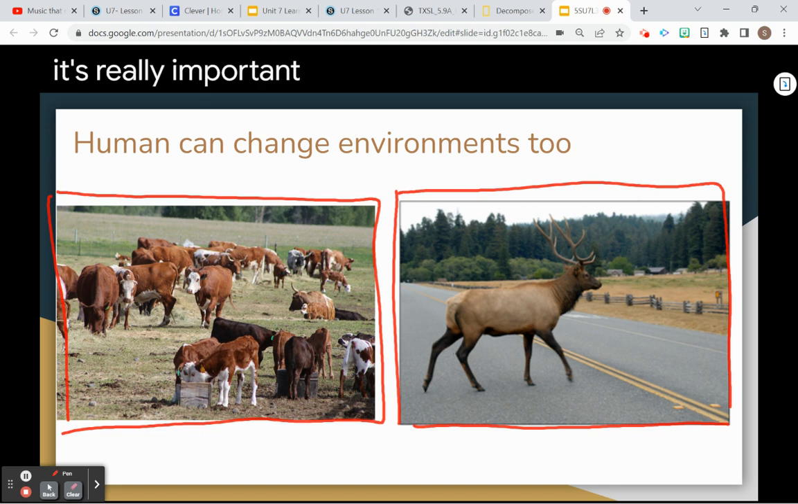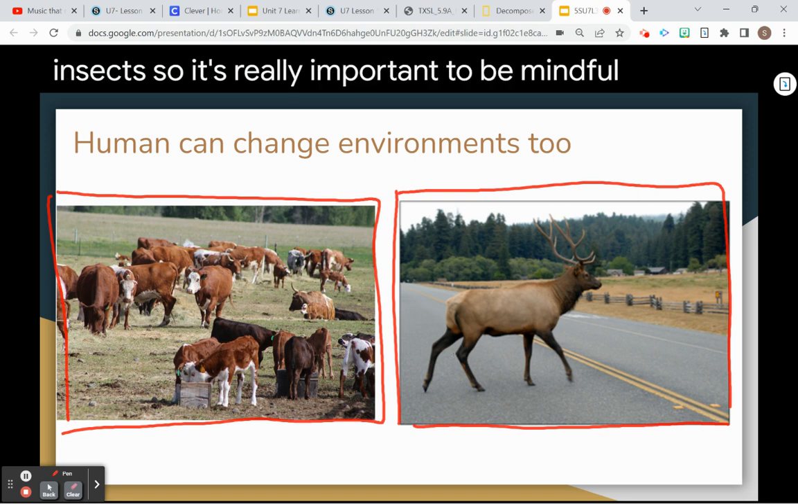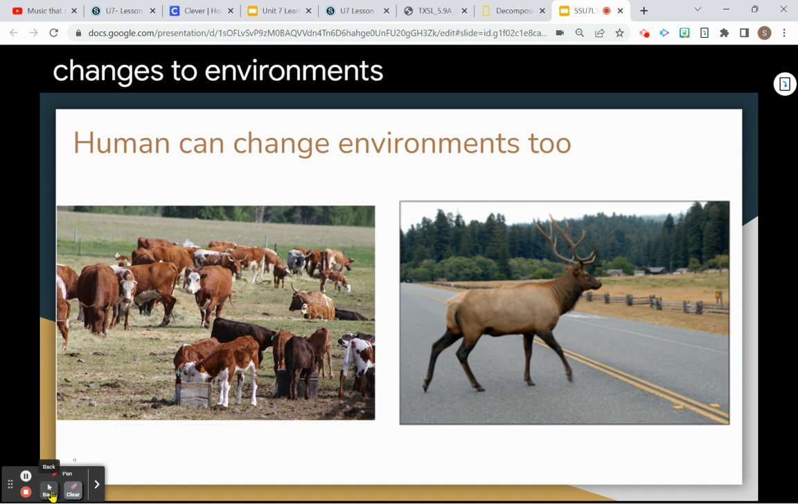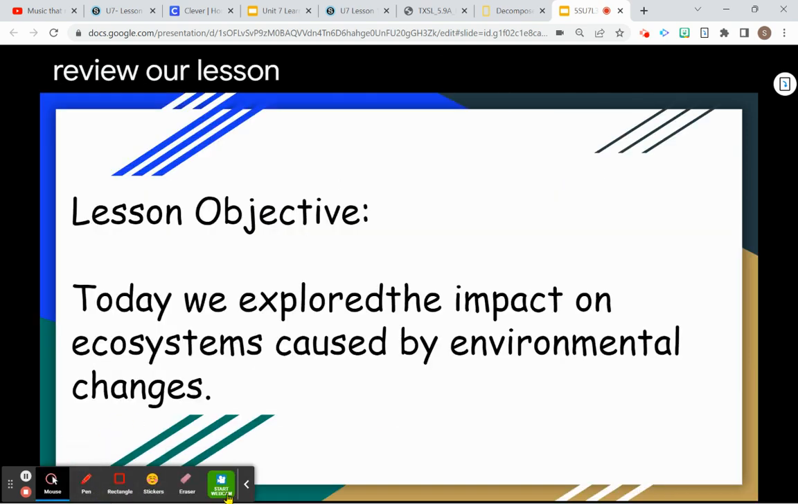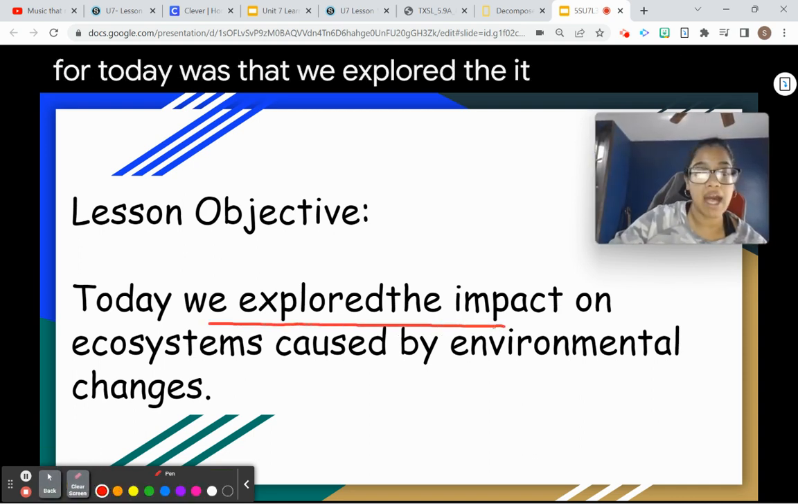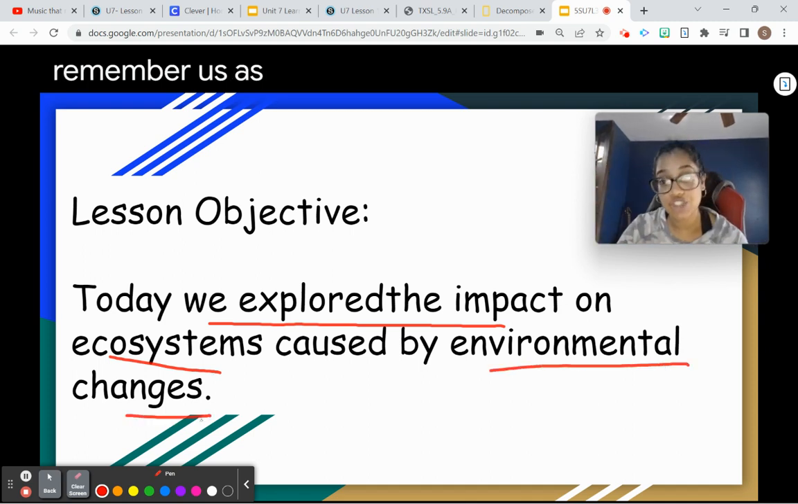It's really important for us to be mindful about the changes that we're making in the environment and in ecosystems because they don't just impact us, they impact everything in that environment. They impact the plants, the animals, the birds, insects. So it's really important to be mindful of the changes and how they impact other organisms when we are making changes to environments. All right, let's go ahead and review our lesson objective. Our lesson objective for today was that we explored the impact on ecosystems caused by environmental changes. So, remember, us as humans can change the environment as well.